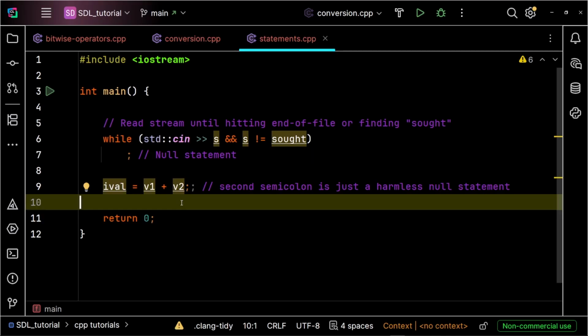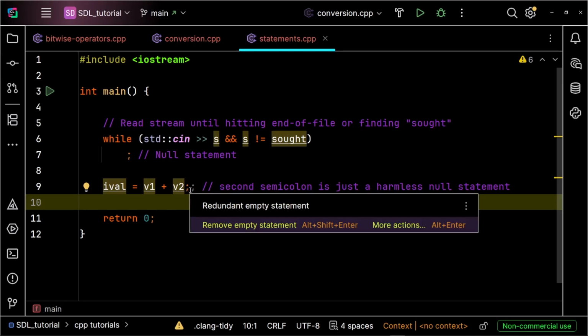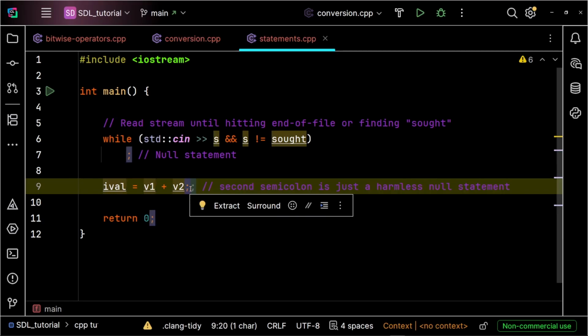Sometimes an extra semicolon is harmless. Look at this line. The second semicolon is just a null statement. The compiler ignores it and your program runs fine.